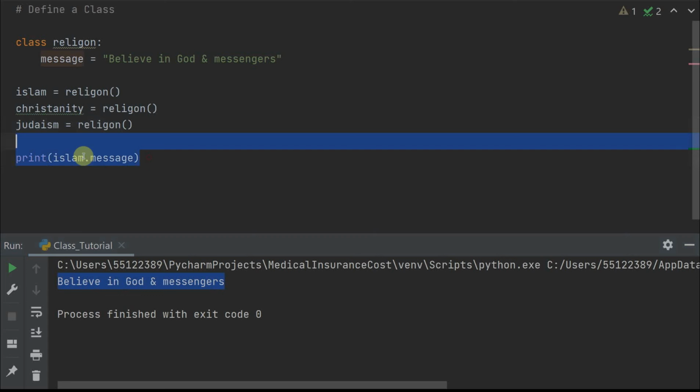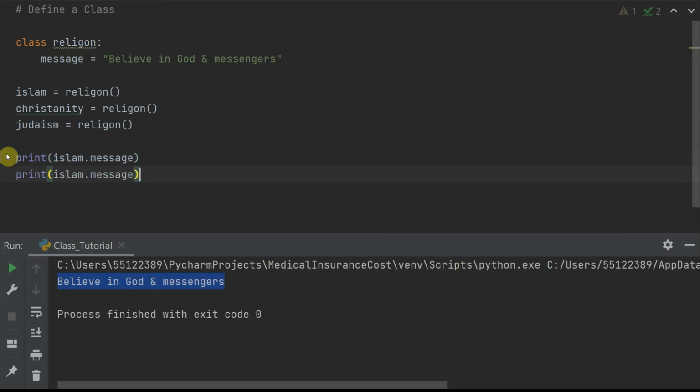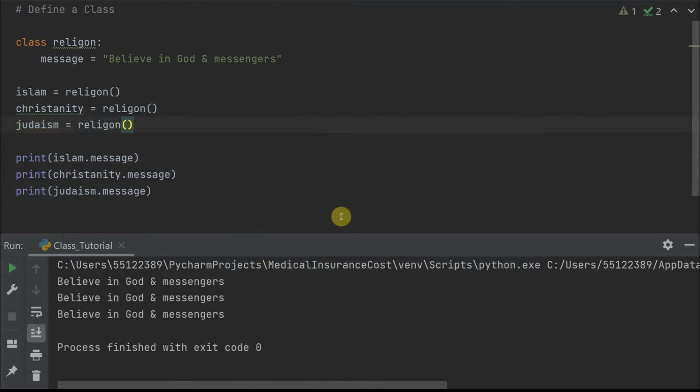The problem with this is, if I do this exactly the same for all of these classes, Christianity and then Judaism, and run this, all print out exactly the same thing. Well, it's not a problem, it's just kind of boring, because we all know every religion is different, and what's the point of creating a class if I had to do the same thing over and over again? Could I not just define a variable and then print it? Well, oftentimes you might need a message that needs to be the same in all classes.